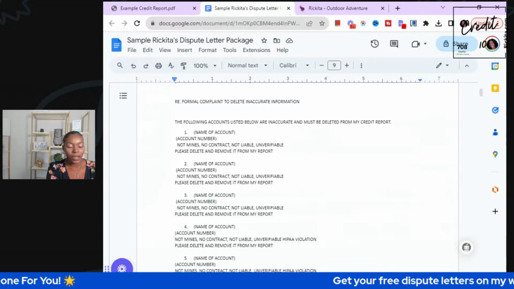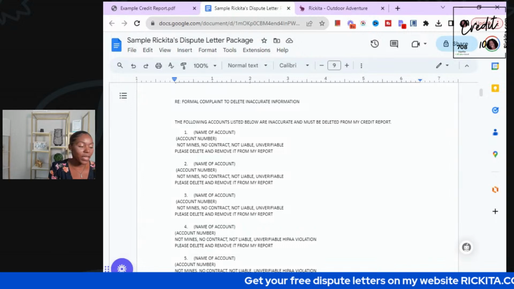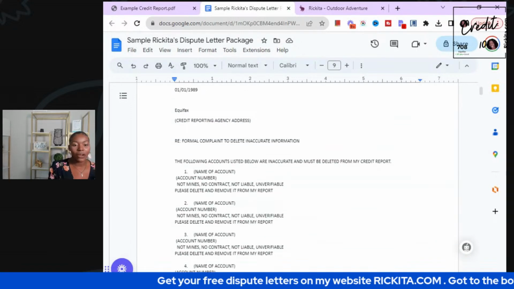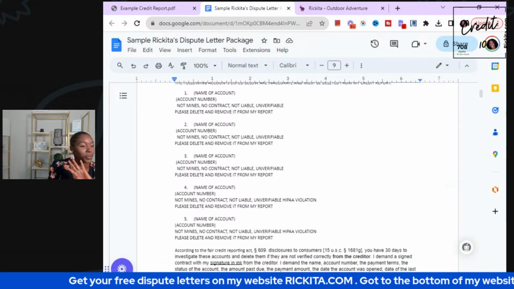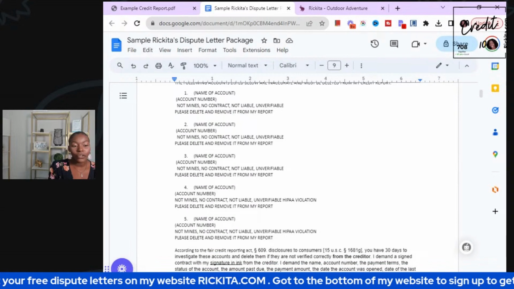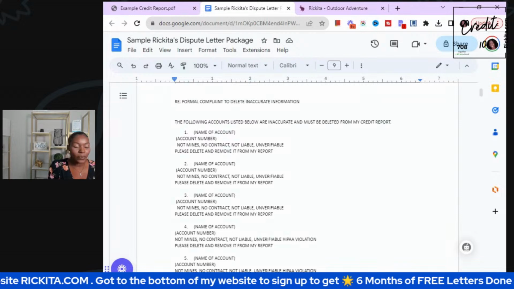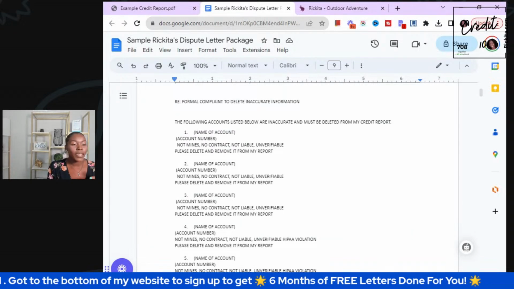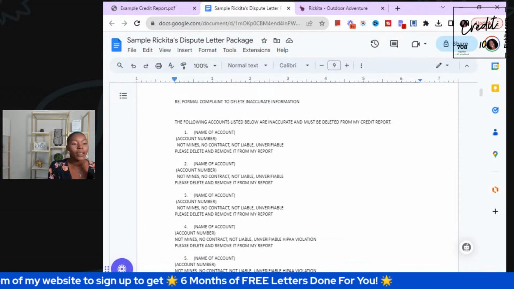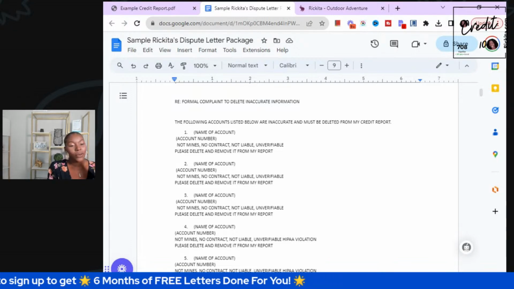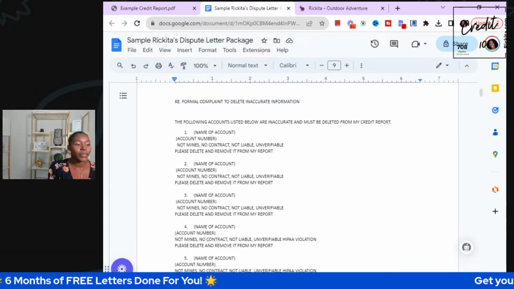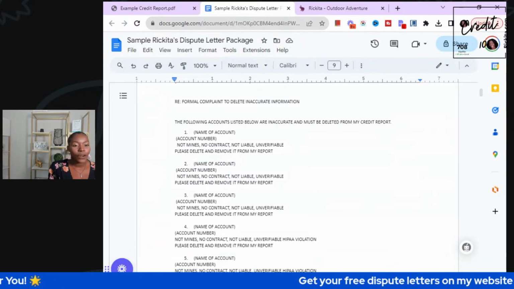And also, I have the envelopes here that I send out, and it's also best that you guys send it out certified. But again, you can put as many as you want on there. If you know you're going to put 30 accounts, some people have 30, 40 accounts that they need to get deleted from their credit reports, right? If you know you have a lot of accounts, I want you guys to make sure that you send it out certified. It's going to cost you more, but trust me, you have to really send these things out certified to really get some great results, at least for your first round.